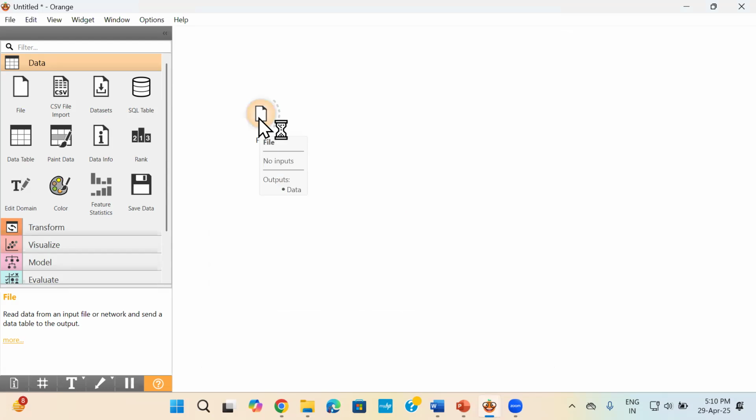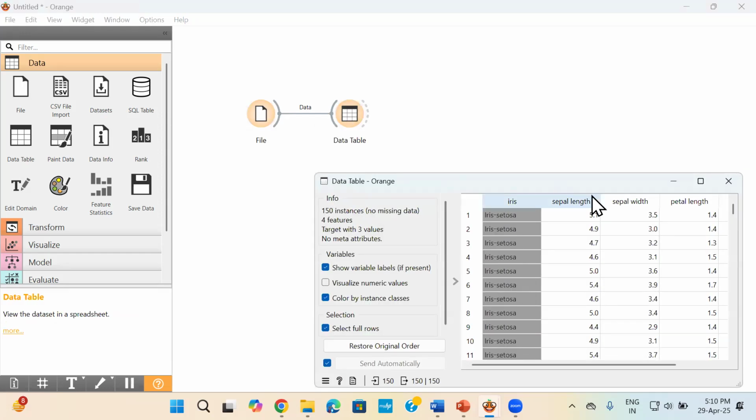Now I want to view what all data is there in the data set. So the next step after loading the file widget would be to include a data table. So you have the data table here. Just click here and join. As I told you, one is the output and this is the input. So the output of the file widget will go to the input of the data table. So whatever data is there in the file will be loaded here. Now how to see? Just double click and it will load.